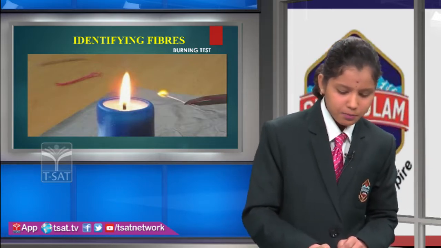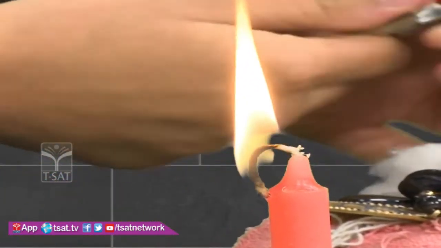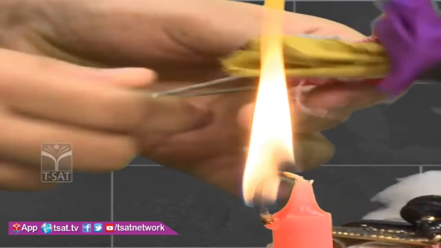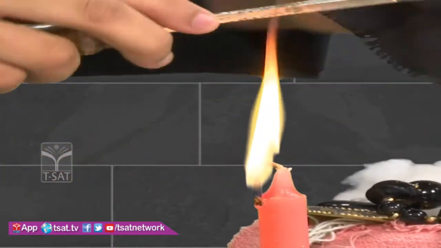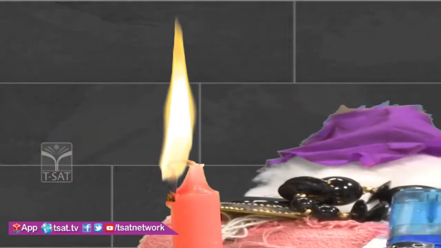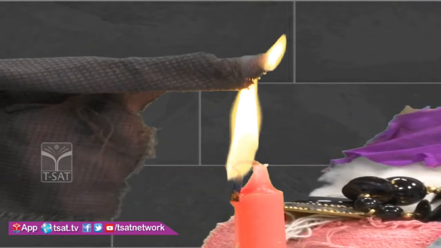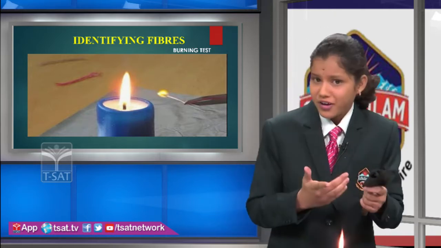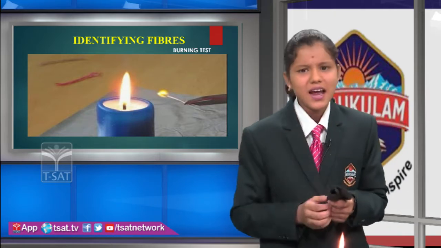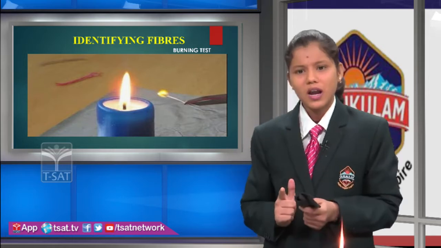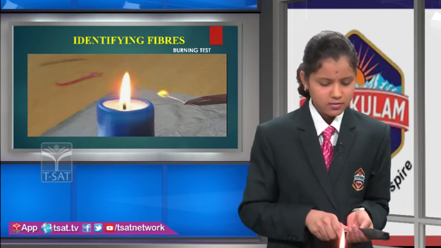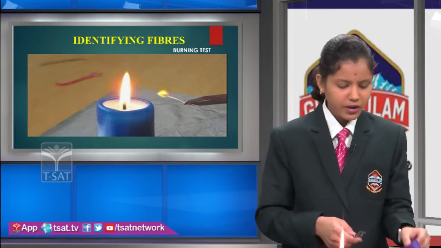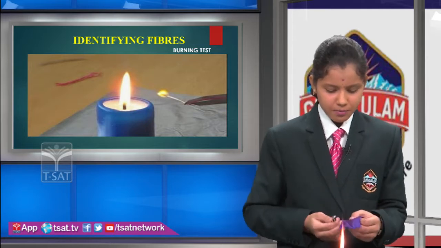and burn this candle. Okay, now I am going to take one of the thread-like structures. Now I am going to burn this fiber. This fiber gives the smell of burning hair. If the fiber catches fire easily and smells like burning hair, then those fibers are called nylon or rayon fibers. And again, I am going to take another fiber and burn it.